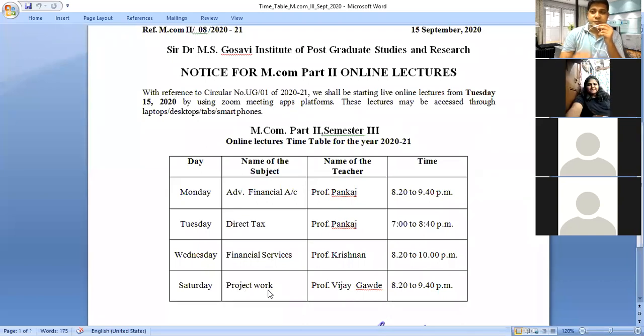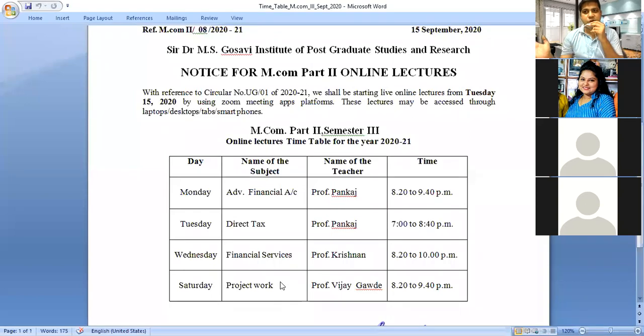Now, project work. It is one of the important parts of your syllabus. Why do we call it important? Because every subject has 100 marks, and project work also has a separate 100 marks. It is just like one of the subjects, and you should easily score maximum marks. In the last semesters you already studied research methodology.